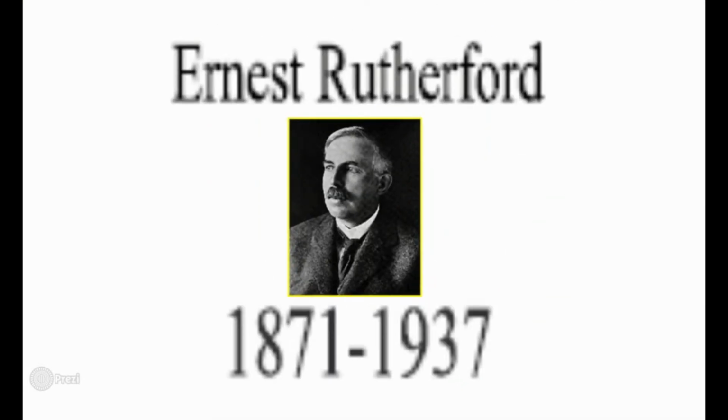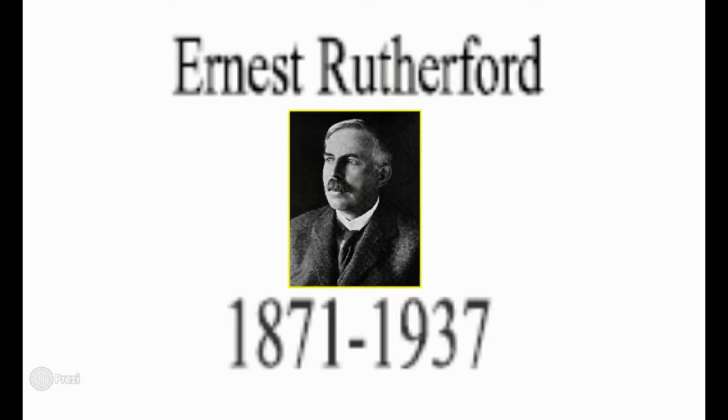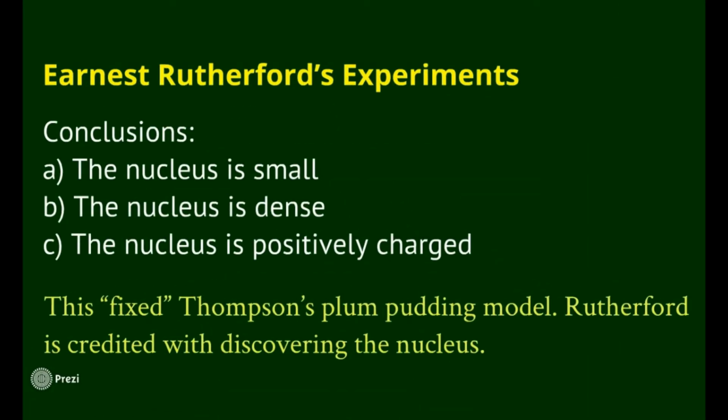Rutherford. Okay, this guy is the other guy that they get mixed up with Thompson. Rutherford built upon the other guy's research, and they actually worked together. So Ernest Rutherford, as you can see, we're now getting closer to the modern century. But you need to know these three things about his experiment. He was able to strip away the electron cloud and finally take a look at what's underneath. And what did he discover? That there was a nucleus. And he said that the nucleus was small, it is very dense, and it is also positively charged. Now keep in mind, they still have not discovered protons or neutrons yet. Only electrons, and just now the nucleus.